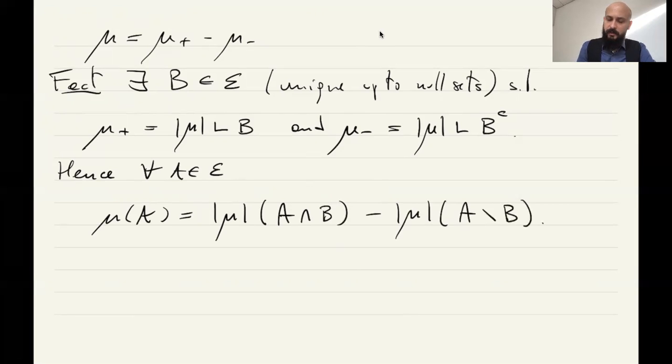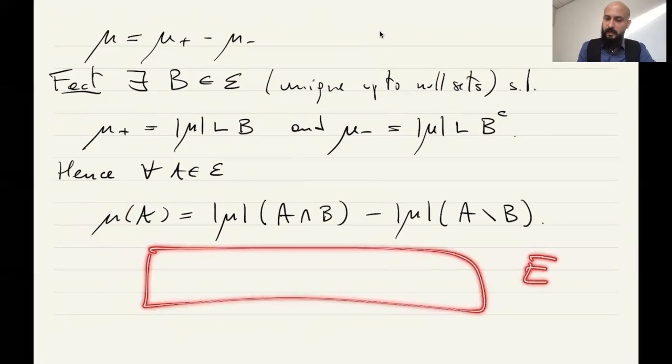So in other words, the way you can think of it is, given a real valued measure mu, you are decomposing the whole space E into two sets, B and the complement, in such a way that on the first set the measure is positive, and on the second the measure is negative.